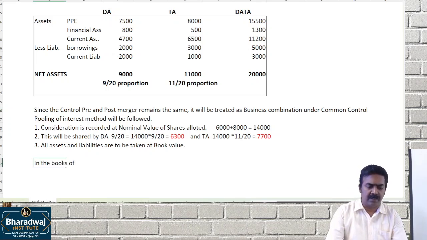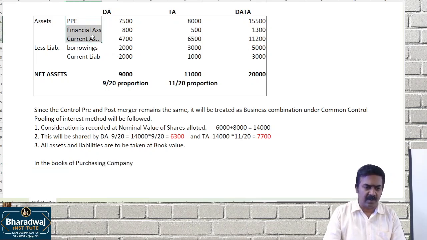In the books of the purchasing company, debit the assets taken over. What are the assets taken over? Plant property account debit, financial assets, current assets, all at what value? Book value.